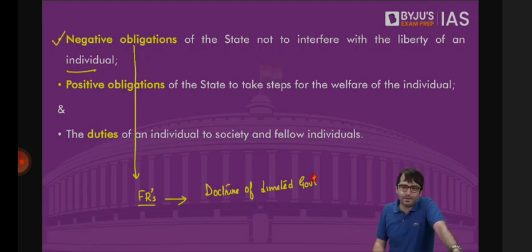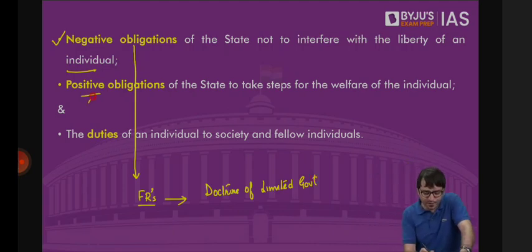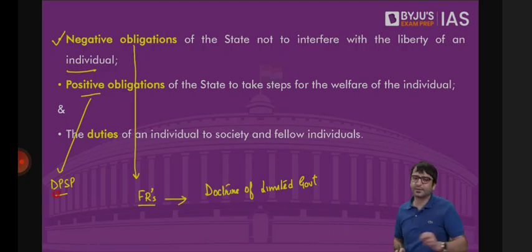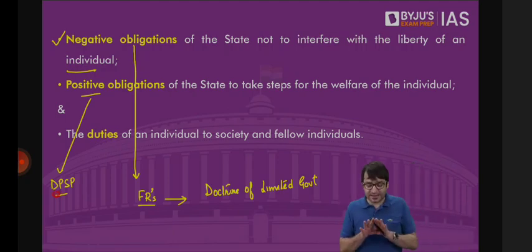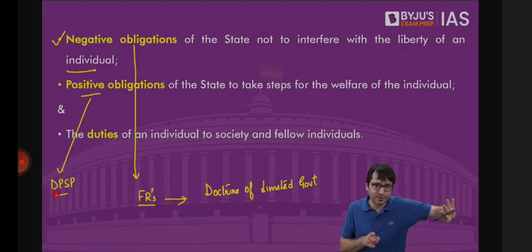But when we look at part 4 of the constitution, we talk about positive obligations in the form of directive principles of state policy. In fundamental rights, what do we say? We say that state, please stay away. Don't interfere with the liberty of an individual. Don't discriminate. Don't deny equality. Don't deprive an individual of his right to life and personal liberty. Stay away from the liberty of an individual. Less interference with the liberty of an individual.